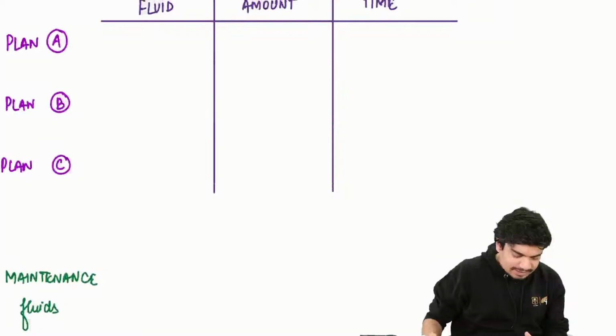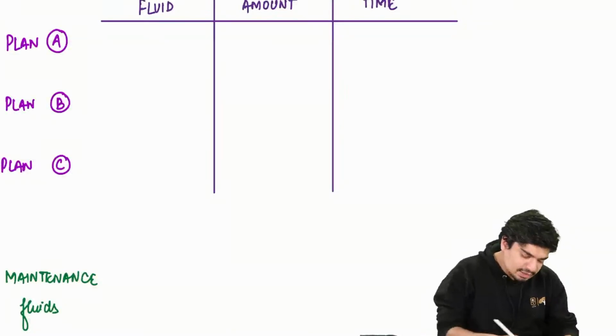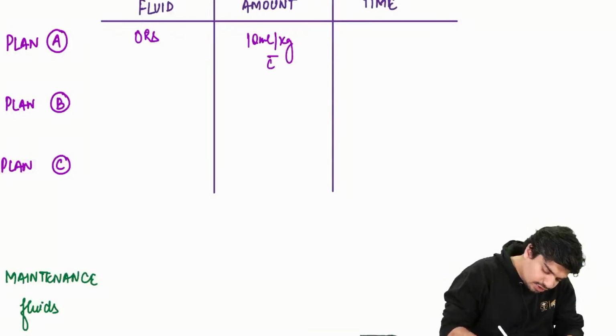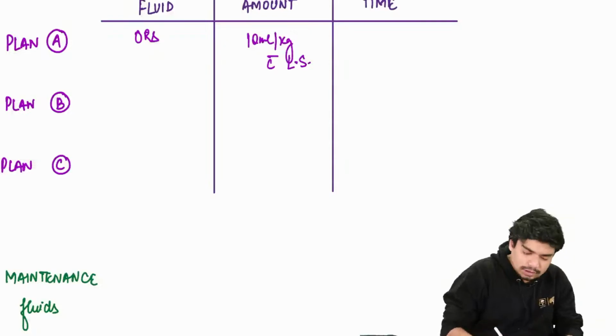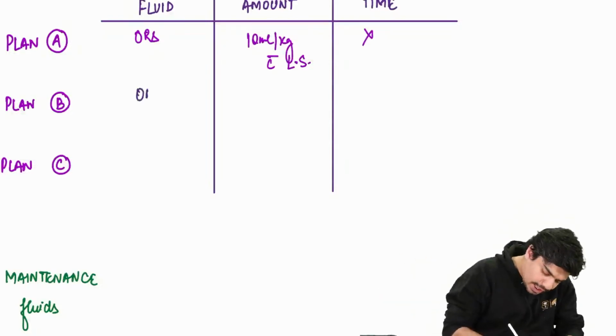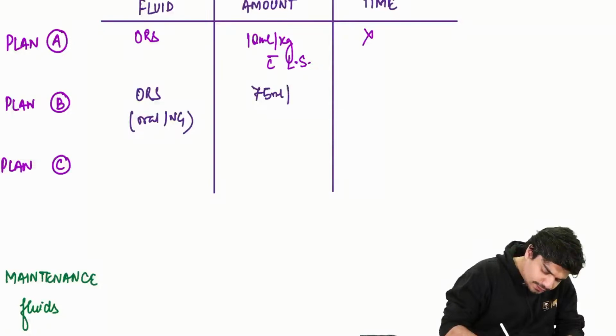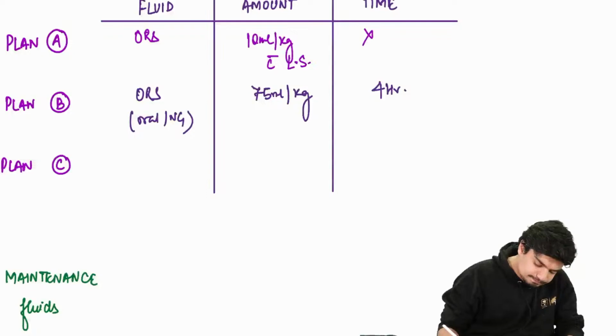Okay, let's summarize it. In plan A, the fluid is ORS. Amount is 10 ml per kg with each loose stool. No time point. Whenever there is a loose stool, give it. Plan B, again you will give ORS either orally or by NG. Amount is 75 ml per kg over 4 hours.